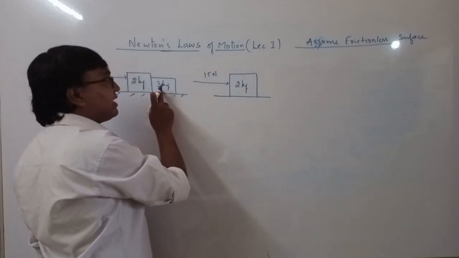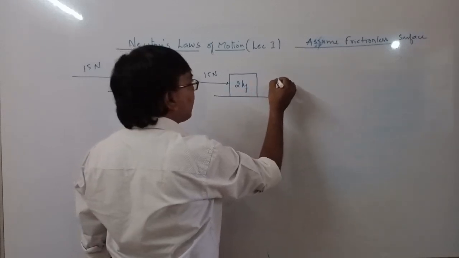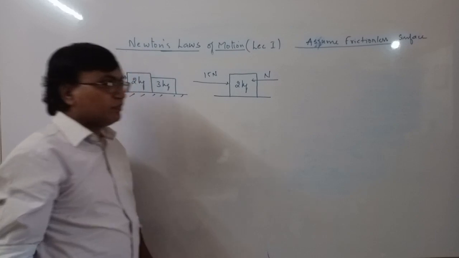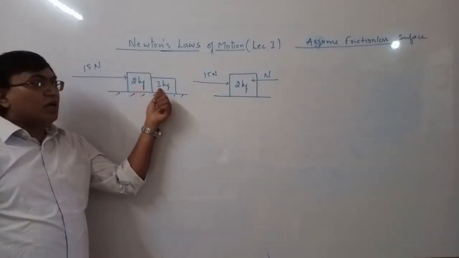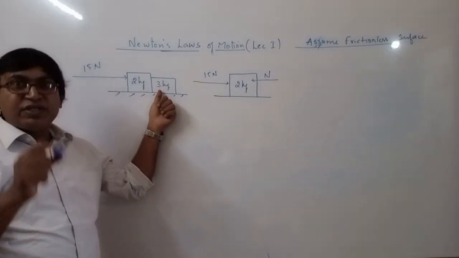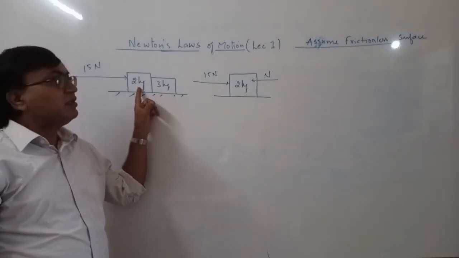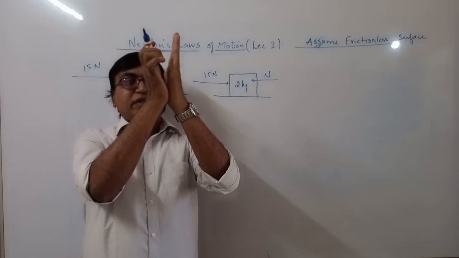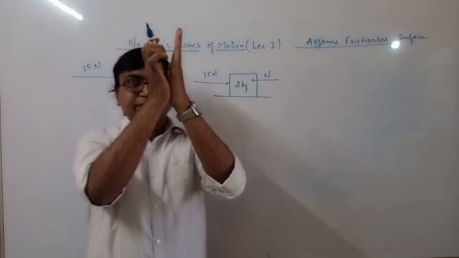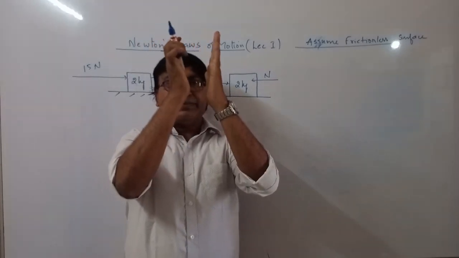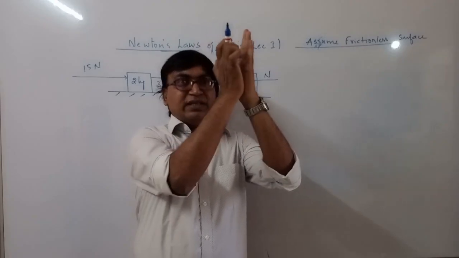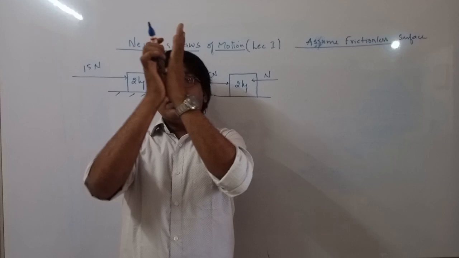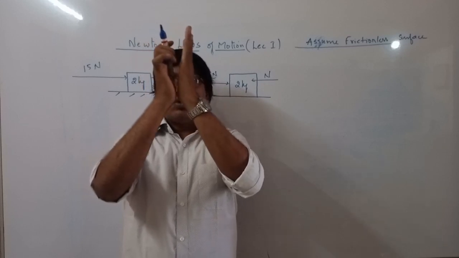Then 3 kg is applying a force on 2 kg, and that should be in this direction. This contact force will always try to push the block. Suppose these two surfaces are in contact, then this hand will try to push that hand in this direction, and that hand will try to push in the other direction.